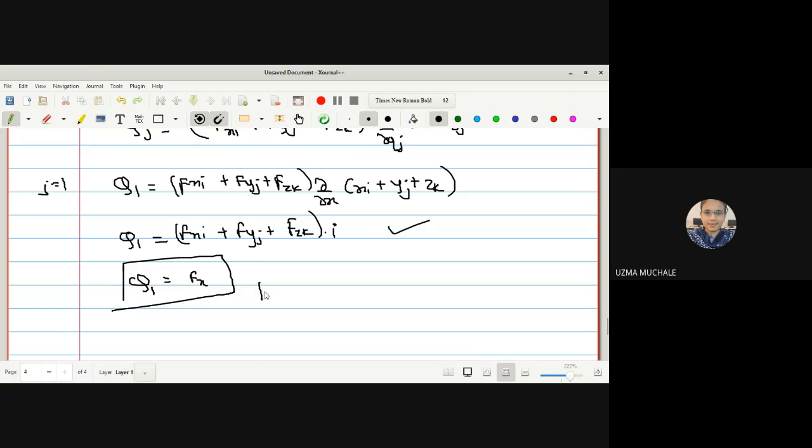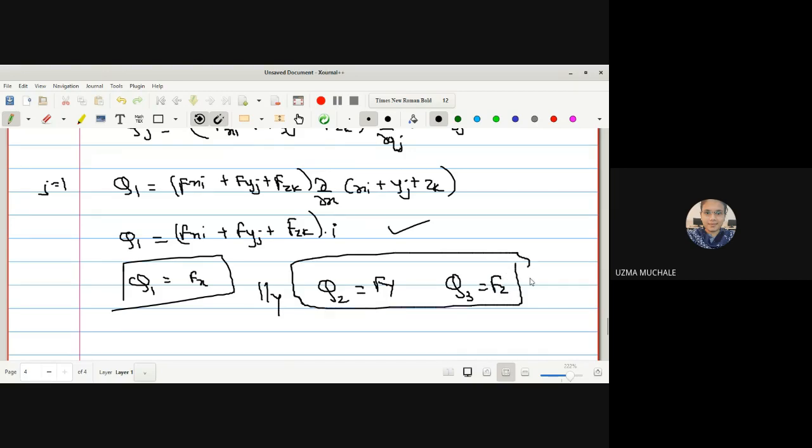In this way, can I write directly? Similarly, Q2 is equal to Fy and Q3 is equal to Fz. Let us name it as equation number 4. Is it okay? After solving, you will get the same thing. So you can write down similarly also, and you can check out whether Q2 is Fy and Q3 is Fz.